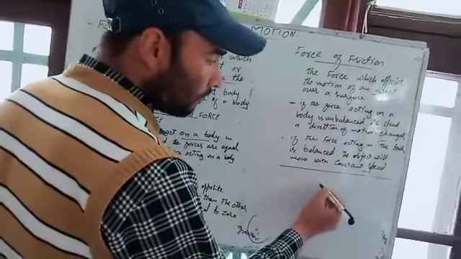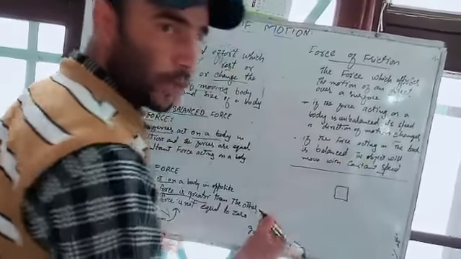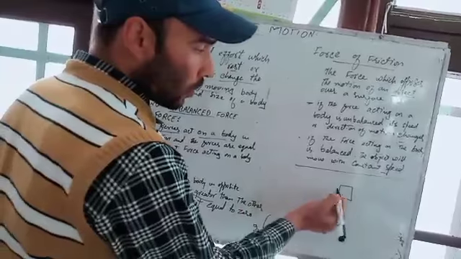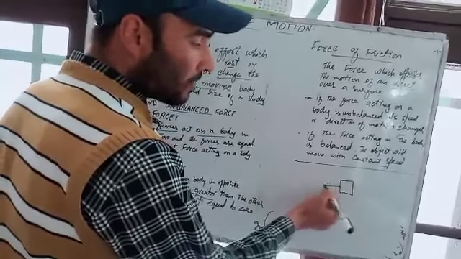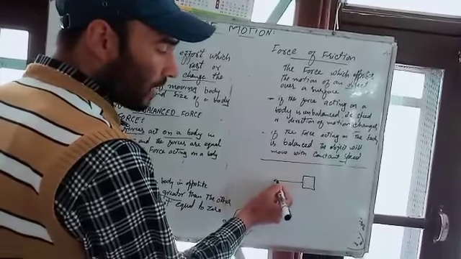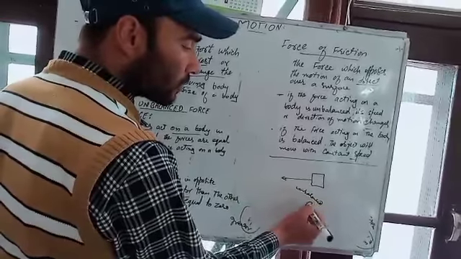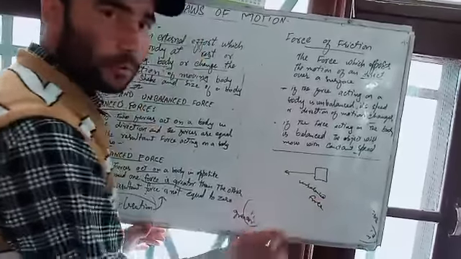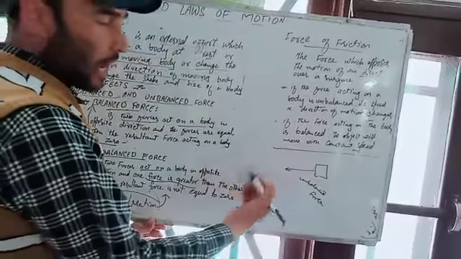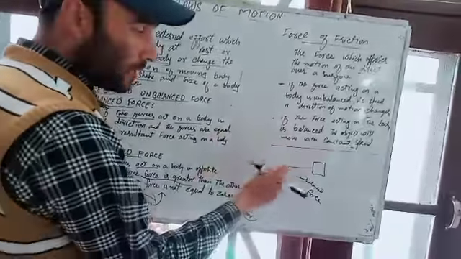For example, this is the body. I will apply unbalanced force over it. I will pull it. How fast does the body come towards me?